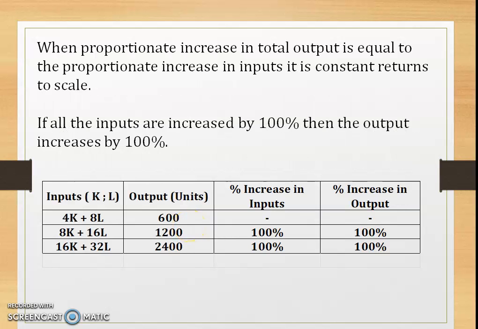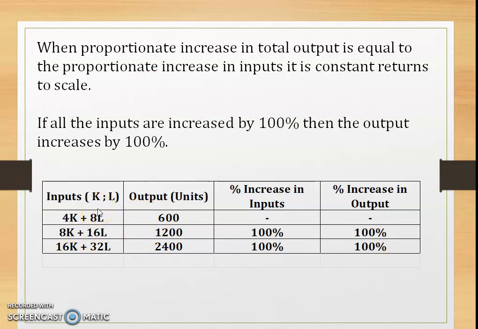Right? So when the proportionate increase in total output is equal to the proportionate increase in inputs, it is known as constant returns to scale. For example, if all the inputs are increased by 100%, then the output increases by 100%.